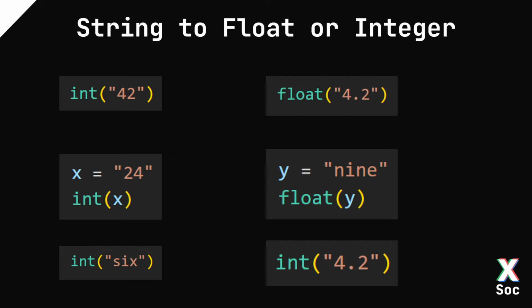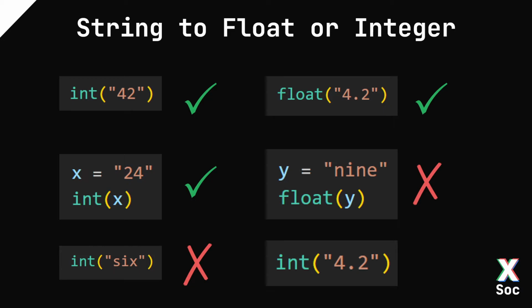In the first example in the top left here, int of the string 42 does work because we can see a way to clearly convert it. And again, if I assign it to a variable and I convert that, that's absolutely fine. If I try and convert the word six, then it doesn't convert because it doesn't recognize it as being a number. It's similar with float. If I have float of 4.2, it can see that it can convert that into a float type. If I set y to be equal to the word nine and try and do float of y, it unfortunately fails because there is no way that it can see to convert that.